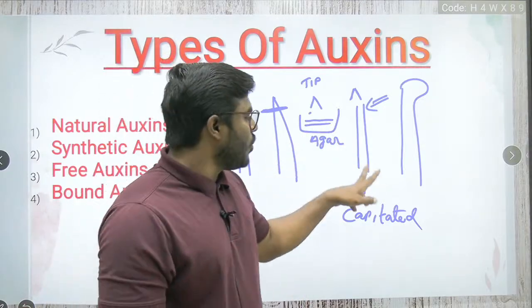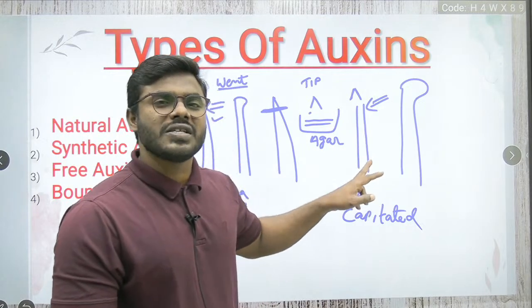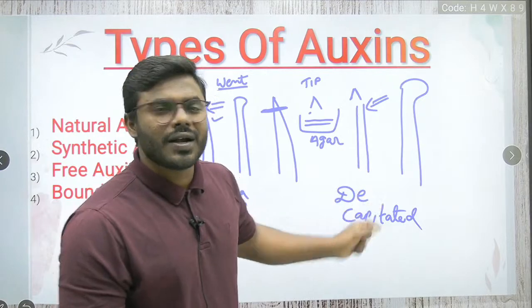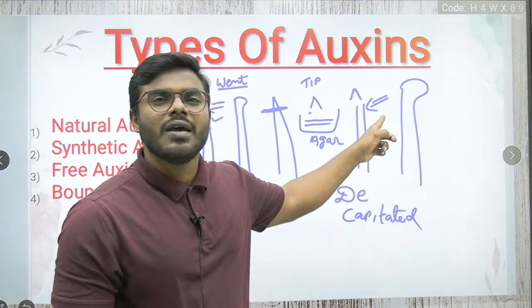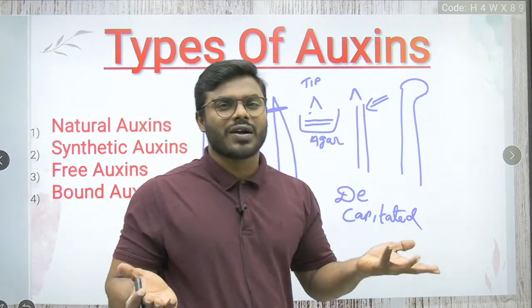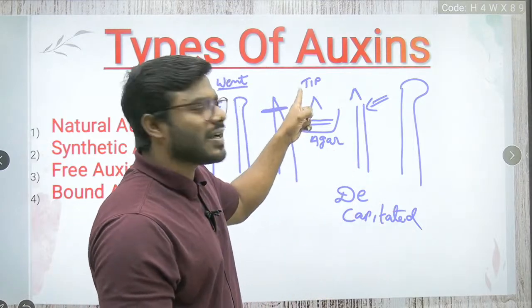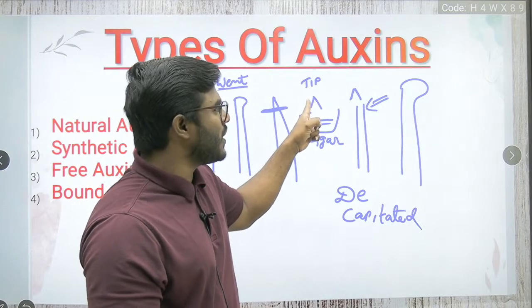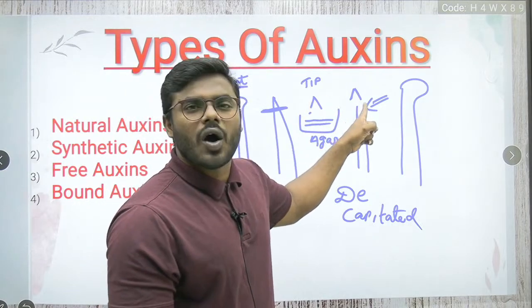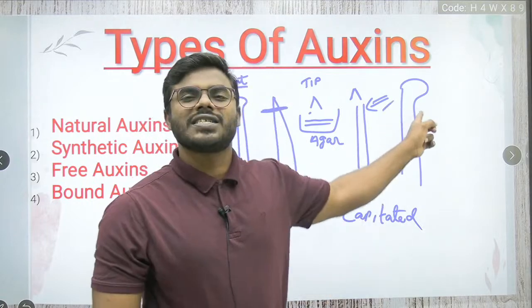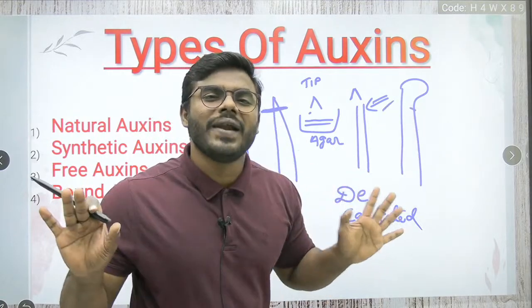Now without the cap, what do we call it, friends? The decapitated part. This decapitated part, he exposed to the unilateral sunlight. Now it's not at all bending. Now what he has done again: whatever tip he kept in the agar solution, he kept back on the decapitated part. Then he exposed it again. Then it starts bending.